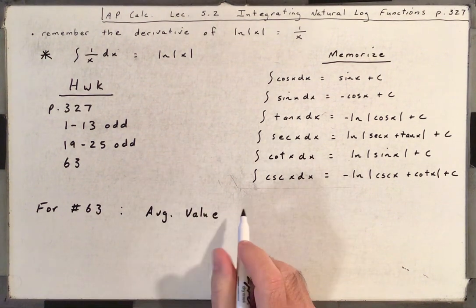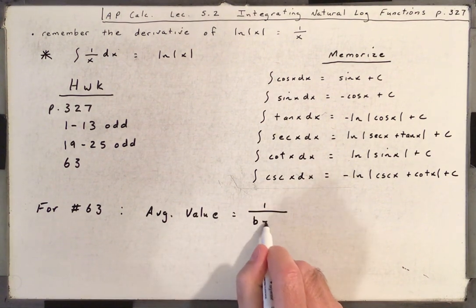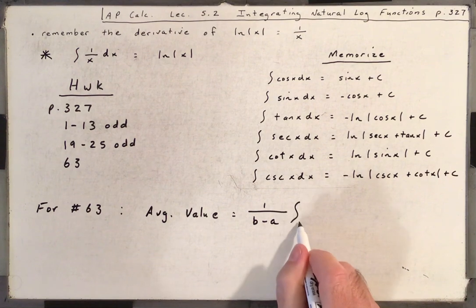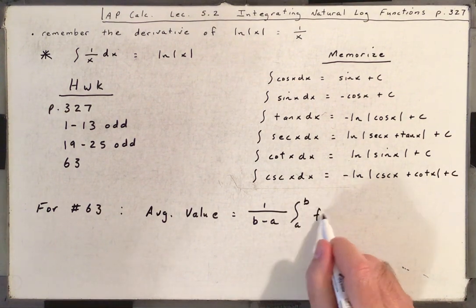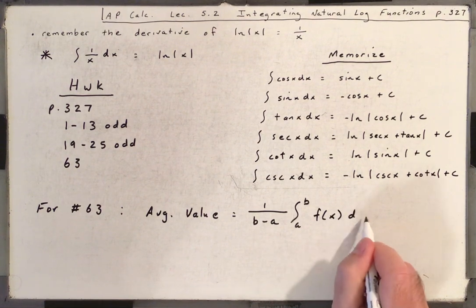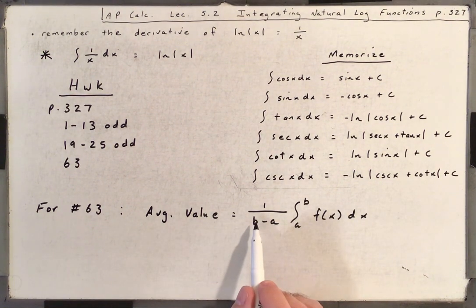All right, we did this in chapter 4, and it's 1 over b minus a. You're going to integrate from a to b of f of x dx. So everything's the same except you multiply your answer by this coefficient.